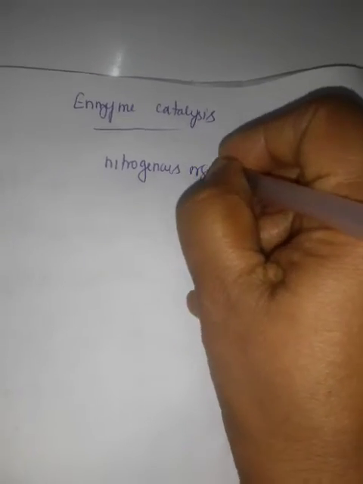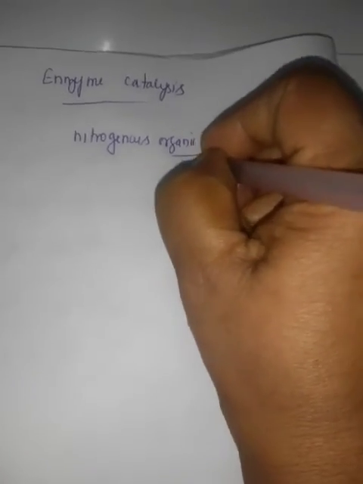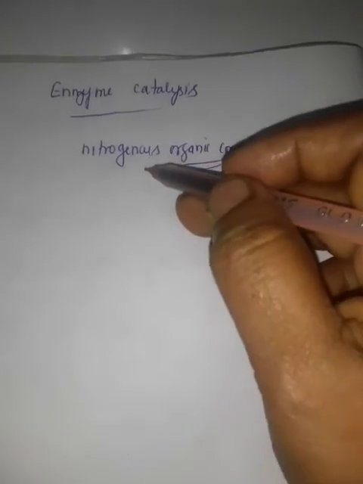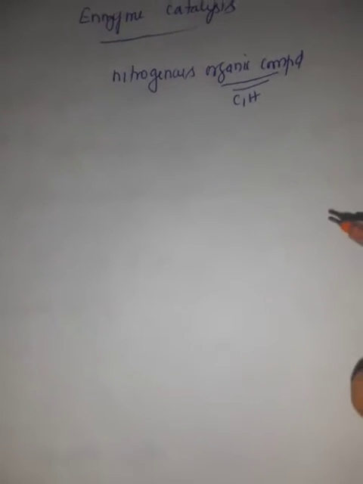Enzymes are complex nitrogenous organic compounds. Organic compound means a compound containing carbon and hydrogen. Nitrogenous organic compound means including nitrogen, oxygen, hydrogen, which are produced by living organisms. Living organisms means plants and animals. So what is meant by an enzyme? Enzymes are complex nitrogenous organic compounds produced by living plants and animals.